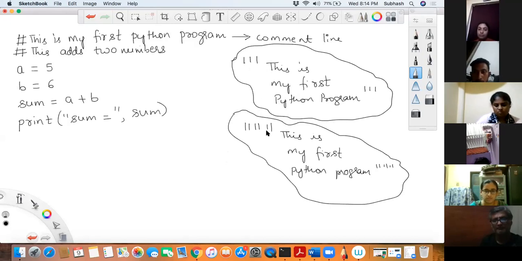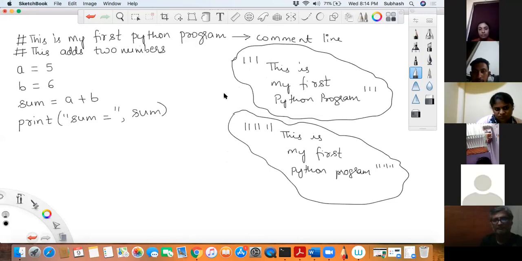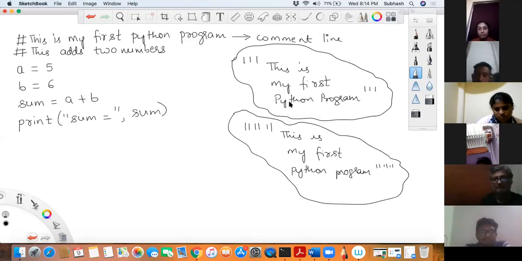These symbols are meant for creating a literal called a string. I'll talk about strings in a while, don't worry. These are basically used as strings, but because I am not storing it into any variable, it would get garbage collected, and this can be used as a comment line. If you did not understand what I said, don't worry. For now, just understand that Python does not consider this a comment line, but it can act as one. How and why we'll see later.